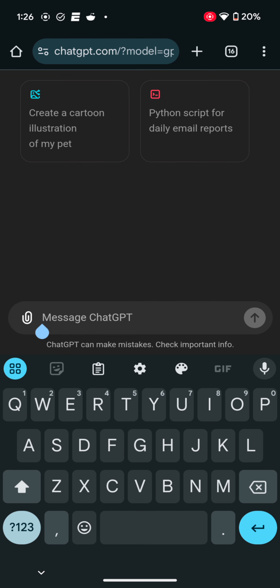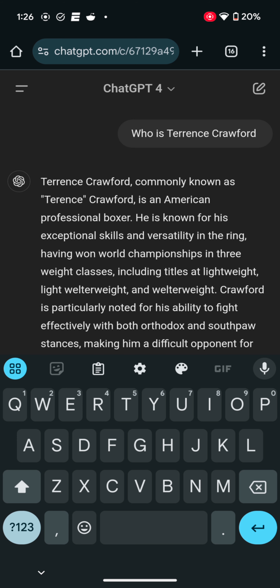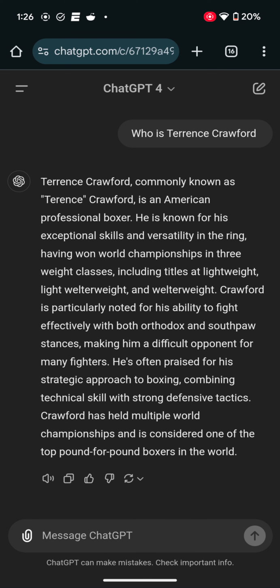Today we're going to write who is Terence Crawford. So we're on the legacy model AI, and we're asking who is Terence Crawford. Terence Crawford is commonly known as an American professional boxer. He's known for his exceptional skills and versatility in the ring, having won world championships in 3 different weight classes, including titles as lightweight, light welterweight, and welterweight.